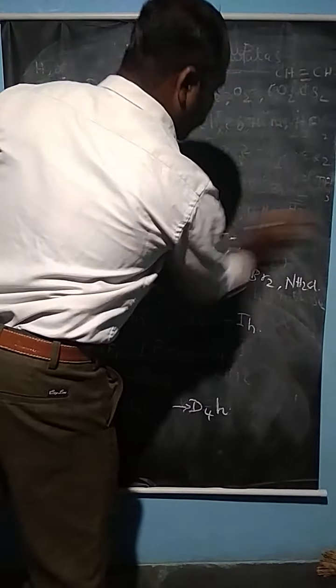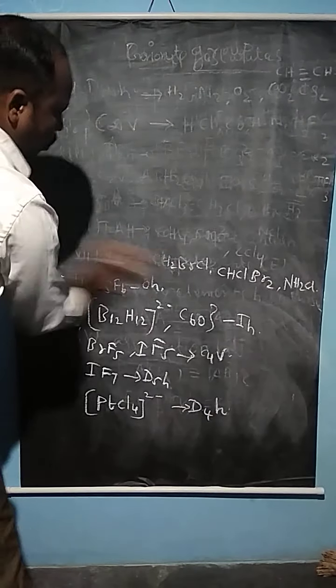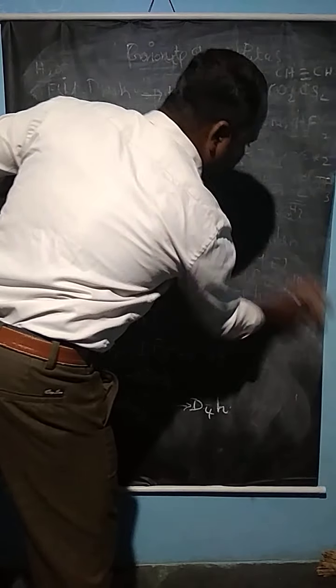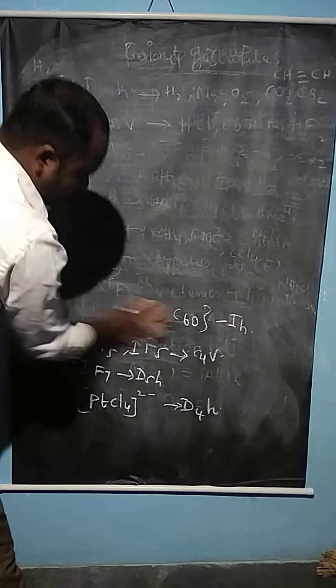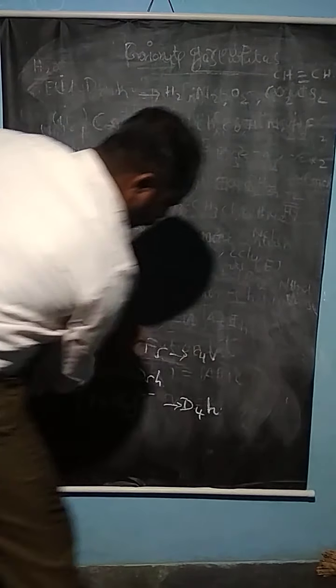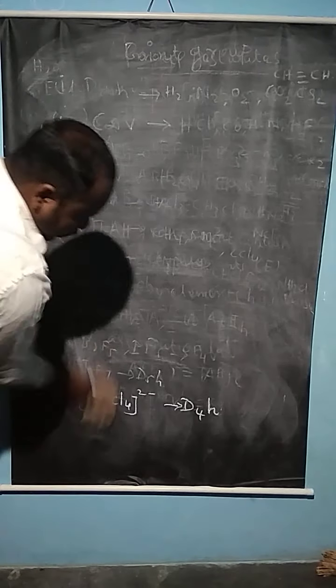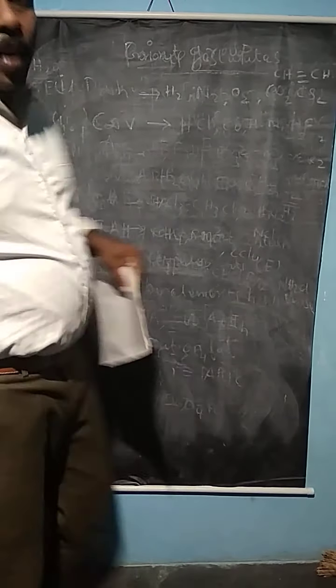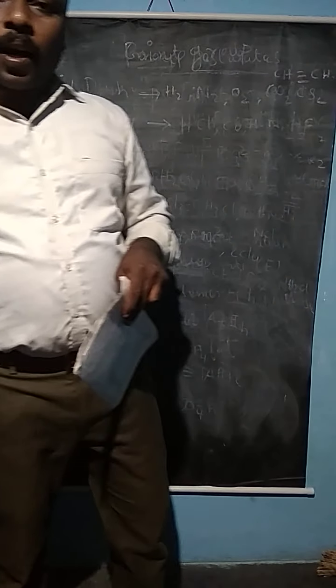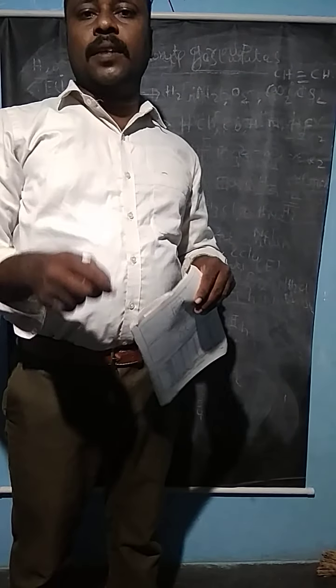Before seeing that, we have to know the matrices of the symmetry elements, for example E, the identity element, i, the center of symmetry, Cn, the principal axis of symmetry, and Sn, the improper axis of symmetry.